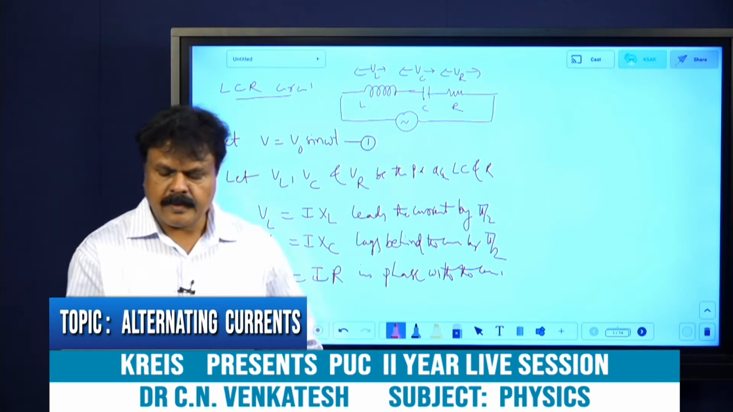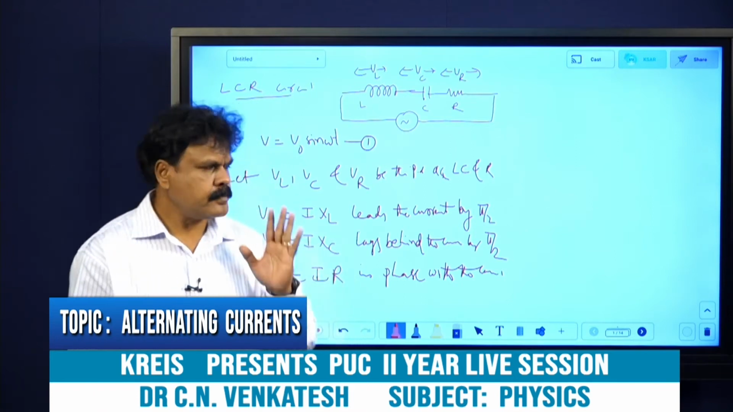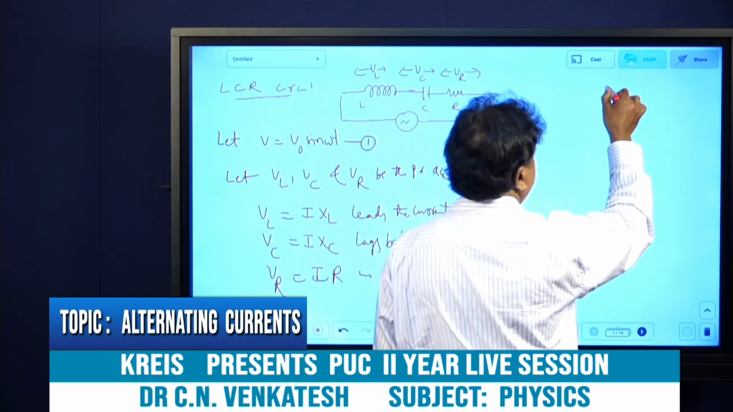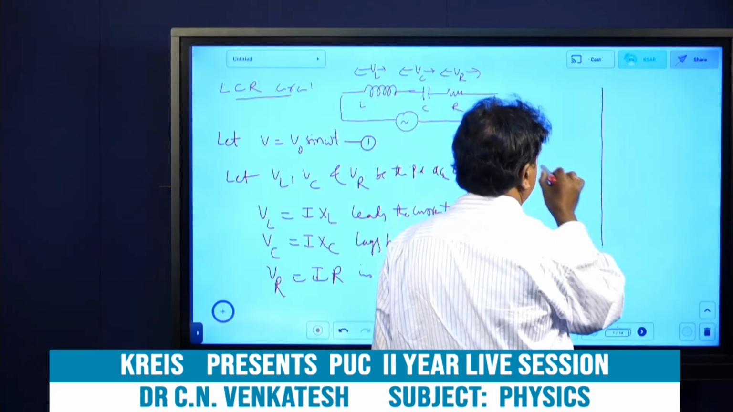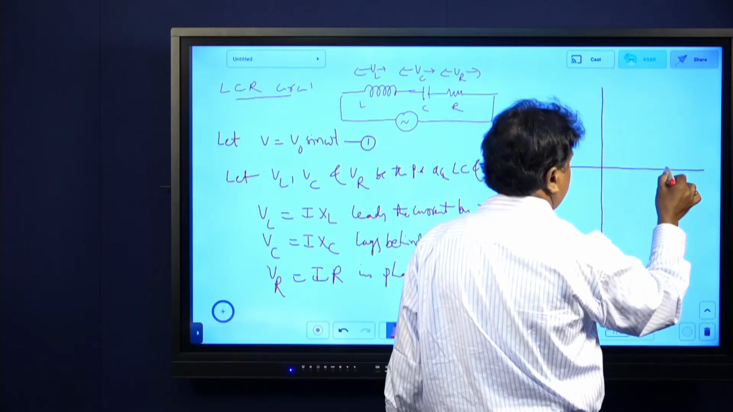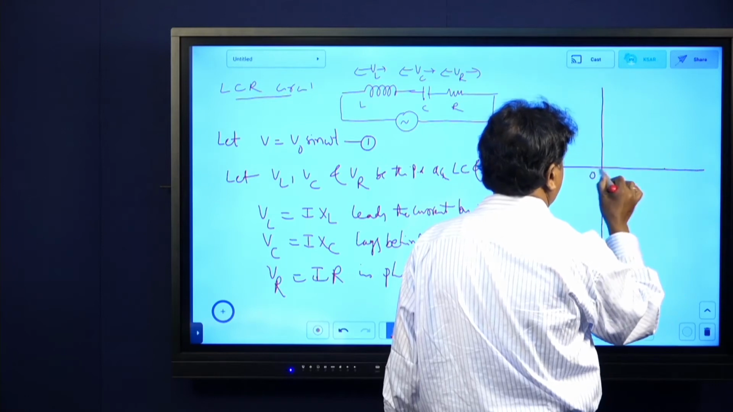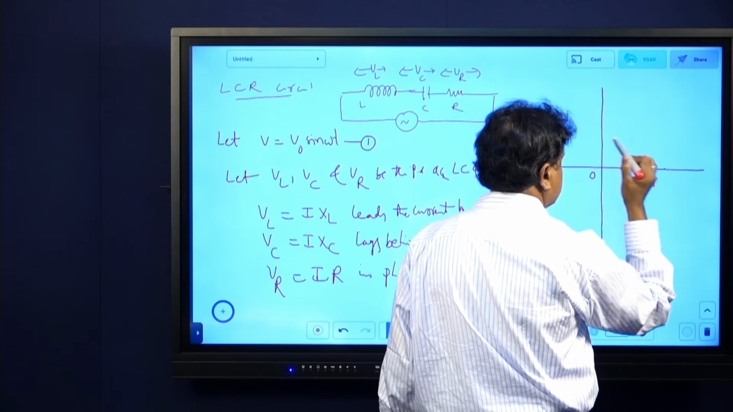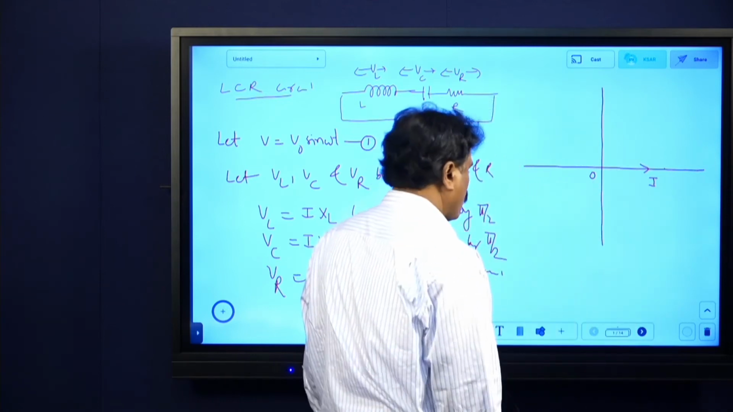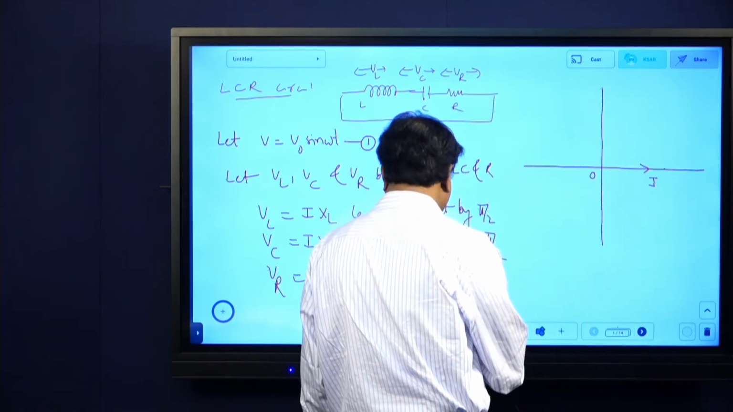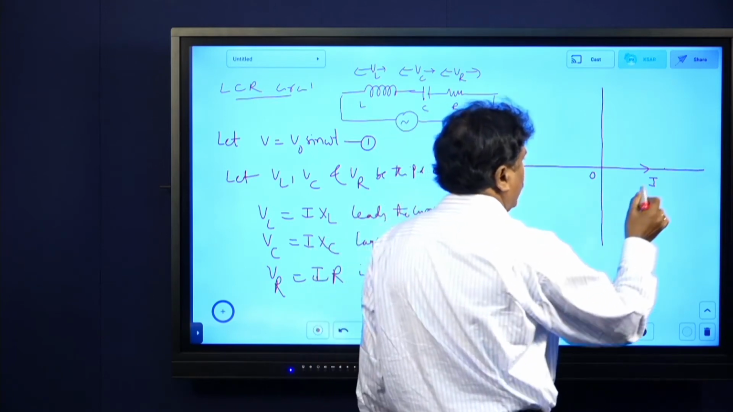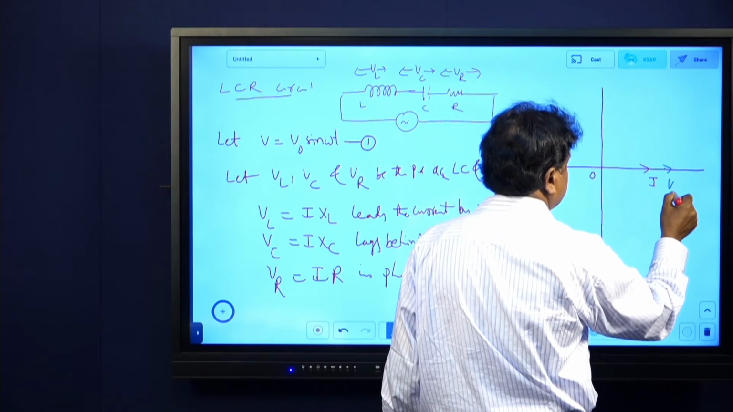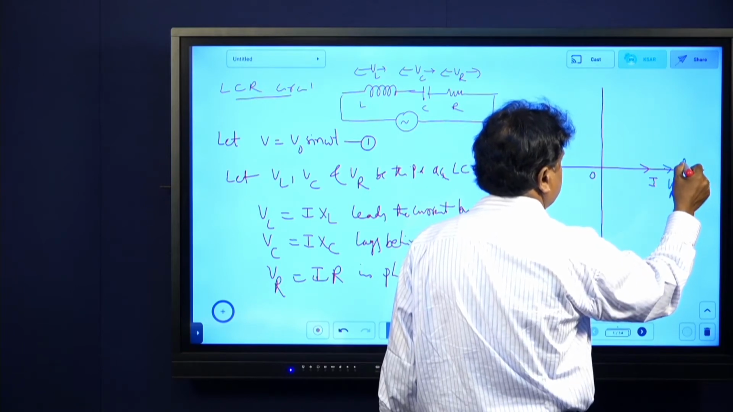Now what to write here? We have to represent these things in a phasor diagram. That is also important. How to represent them in a phasor diagram means you take one phasor diagram. Let me put this as O. I take first I. This is the current direction I am assuming. OA is the current direction. Now I will take VR, because it is in phase. This I will call A.